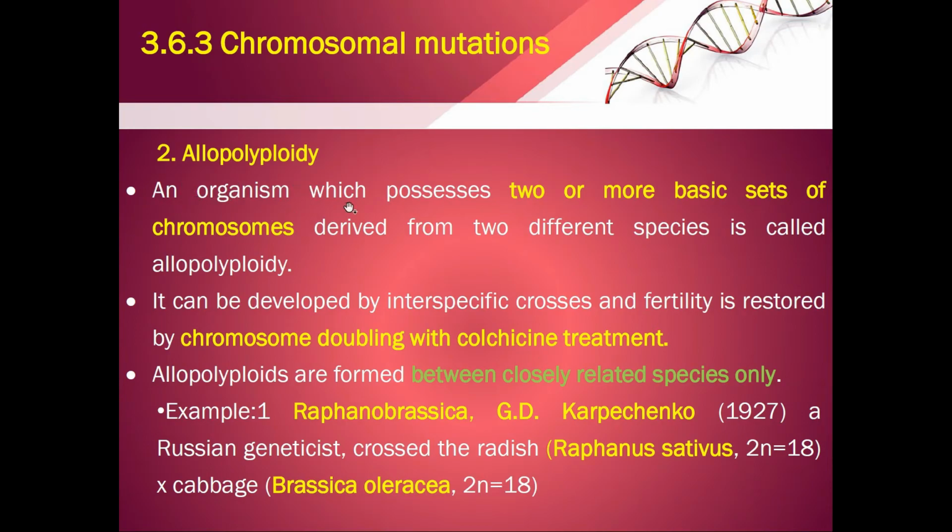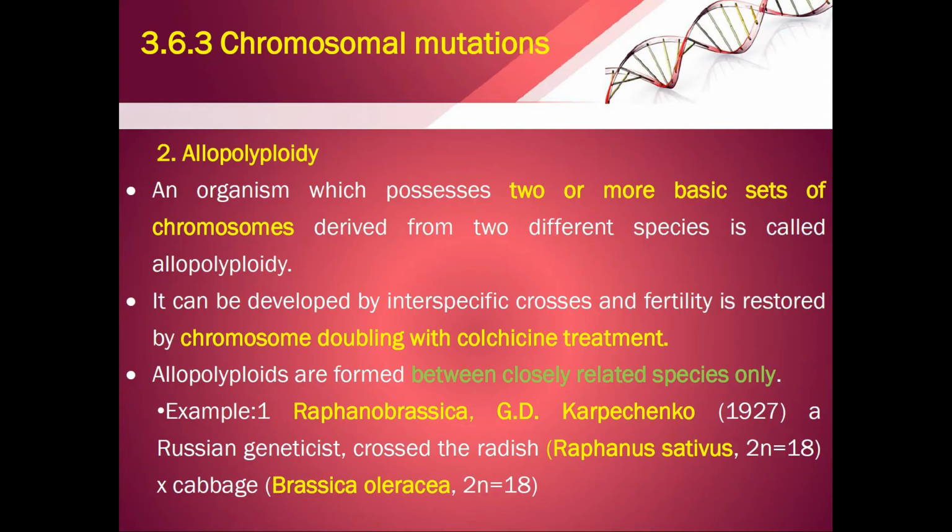Allopolyploidy. When an organism possesses 2 or more basic sets of chromosomes which are derived from 2 different species, it is called allopolyploidy. It can be developed by interspecific crosses, that means between 2 species, and the fertility is restored by chromosome doubling with colchicine treatment. Allopolyploids are formed between closely related species only. An example is Raphanobrassica.